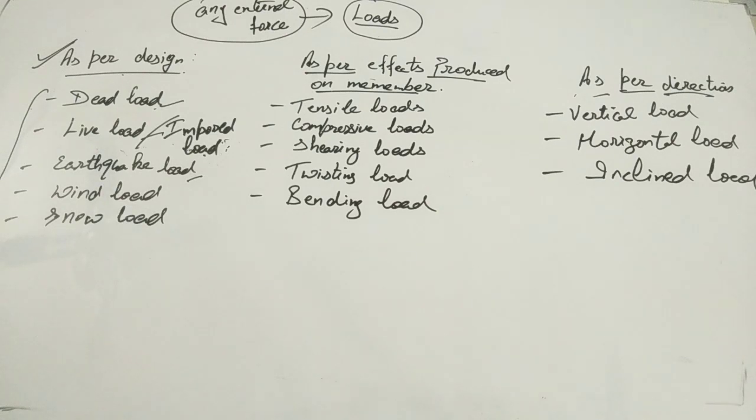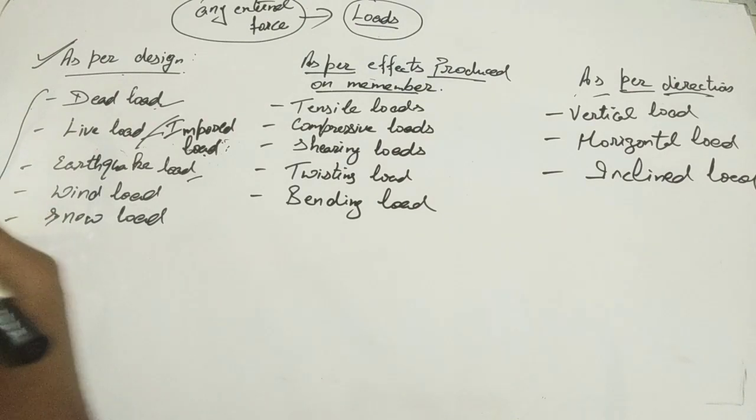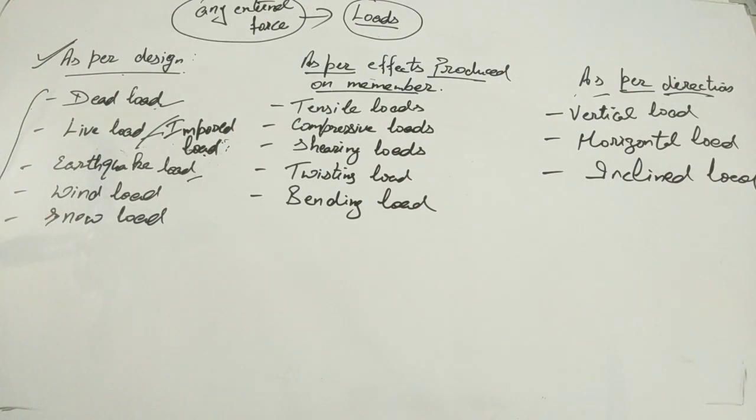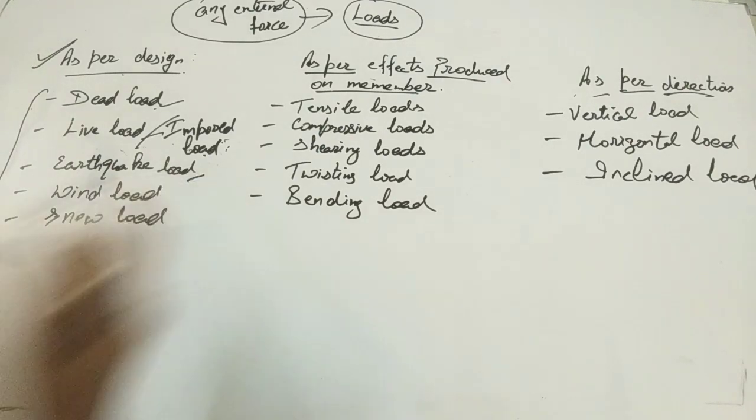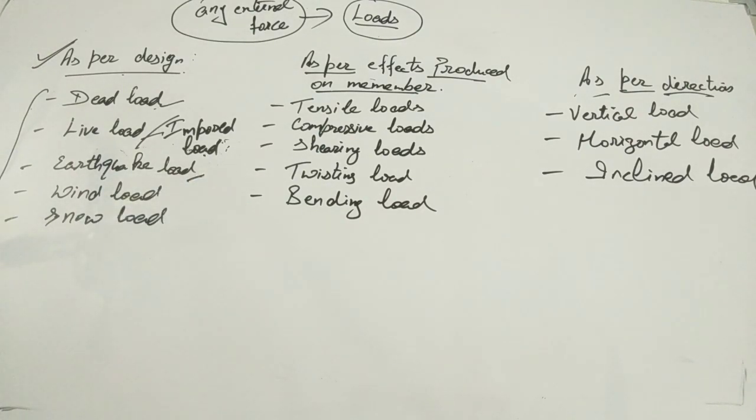This is also known as dynamic loads. These are the examples of dynamic loads because you cannot define these loads before they act. Means the magnitude and positions of these loads are not fixed. You cannot define them before they act. Clear, guys? So the next one is wind load.